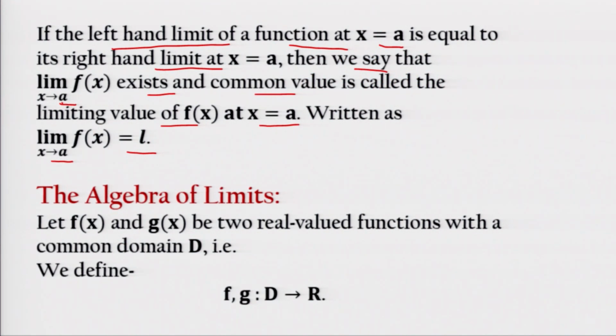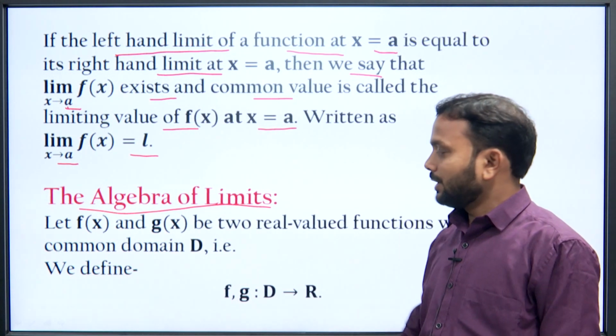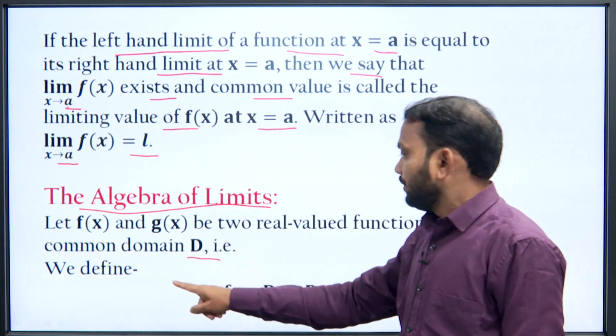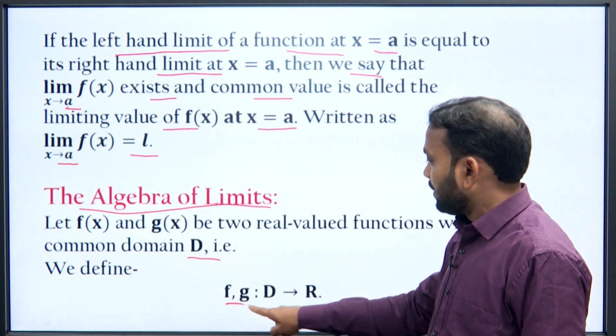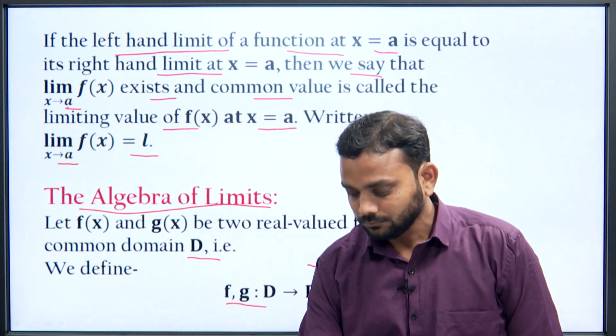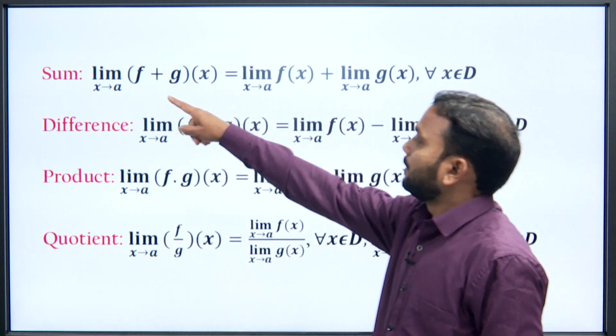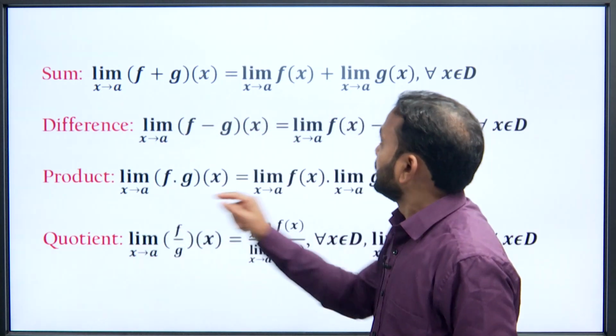Now, the algebra of limits. So, let f of x and g of x be two real valued functions with a common domain D. So, we define f, g such that D to R, then sum, difference, product and quotient.